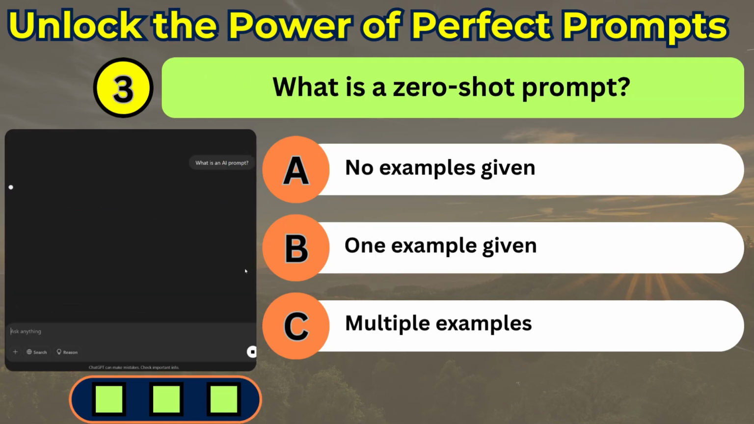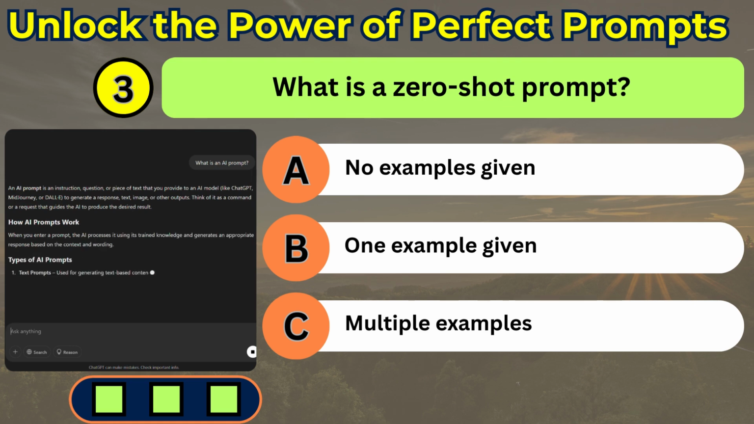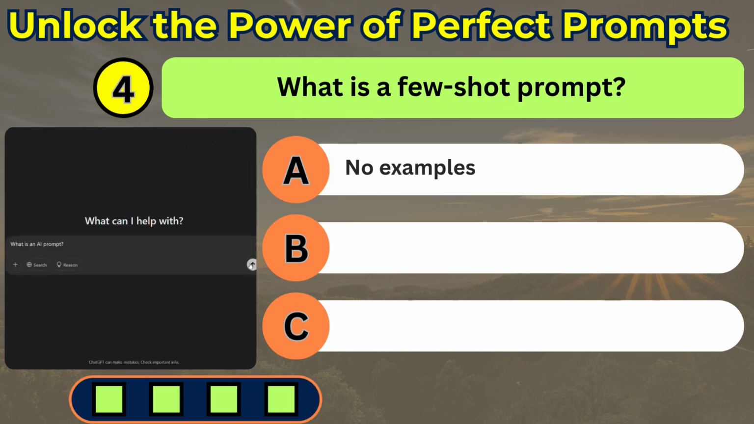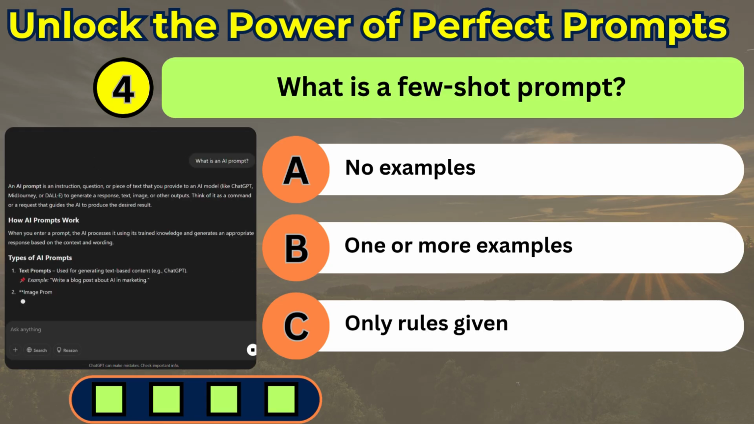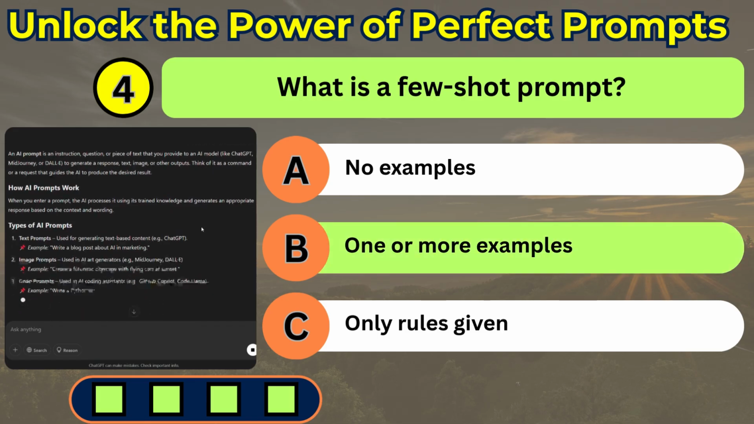A zero-shot prompt is when you ask an AI to perform a task without providing any example. The AI relies on its pre-trained knowledge to generate a response. A few-shot prompt provides examples within the prompt to guide the AI's response. It helps the model understand patterns, improving accuracy and relevance compared to a zero-shot prompt, which lacks examples.